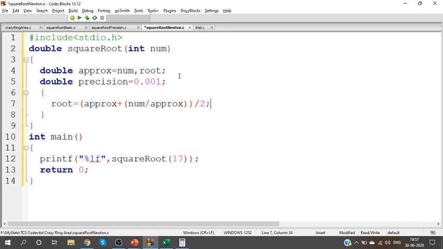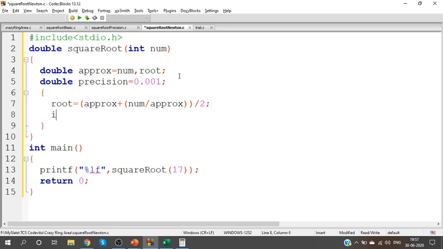Now we are supposed to check the absolute difference. Don't take the negative value, because sometimes the root value will be greater and the approx value will be lesser. To avoid those confusions, take the absolute difference of root minus approx.